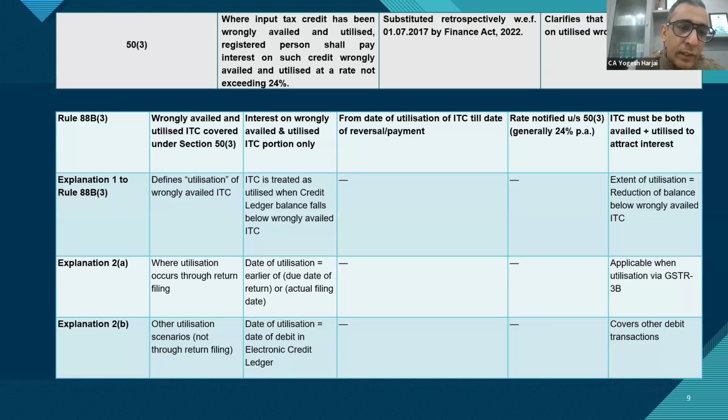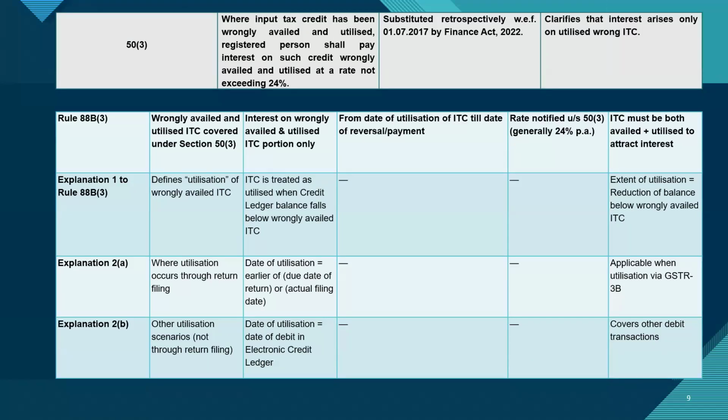See, again, reading Section 49(12) with 86B, my payment has been specifically restricted from the electronic credit ledger and has to be made through cash ledger only. Can I actually say my payment is made if I have not paid through the cash ledger? I have my doubt. I don't think I can say I have made the payment till I pay that amount through cash ledger, because law has forced me to pay through cash ledger.